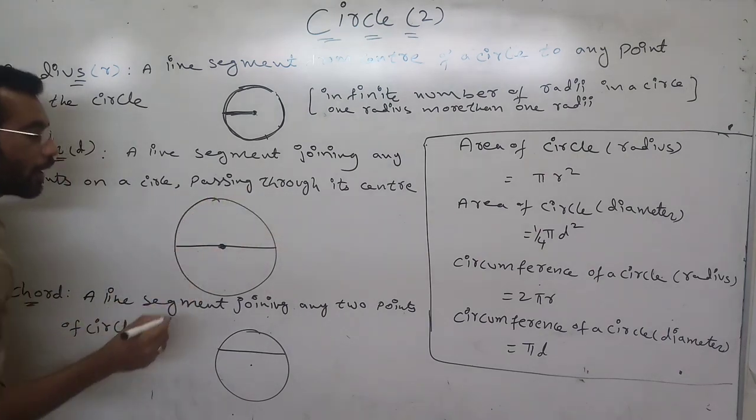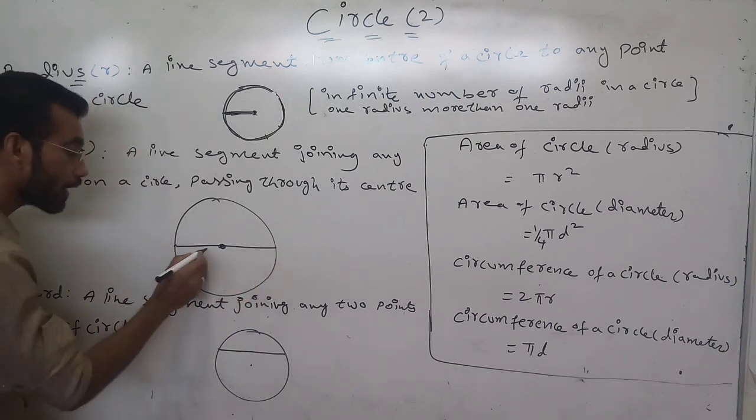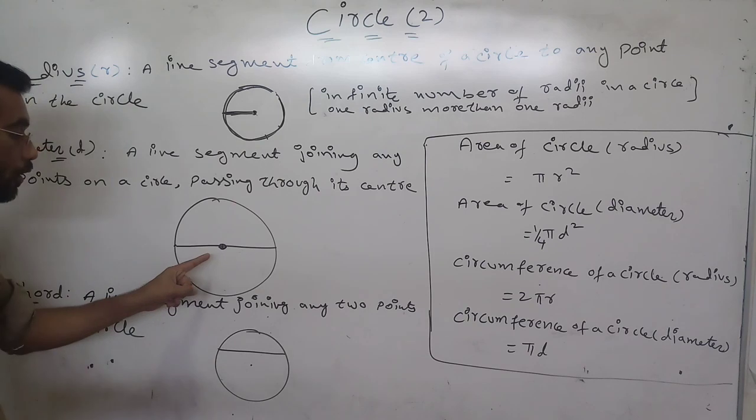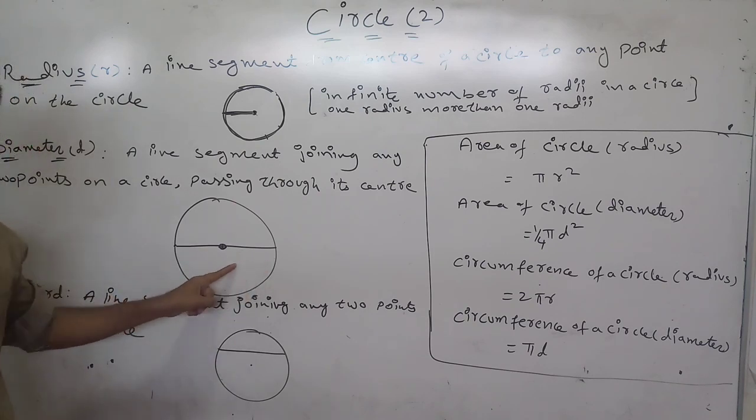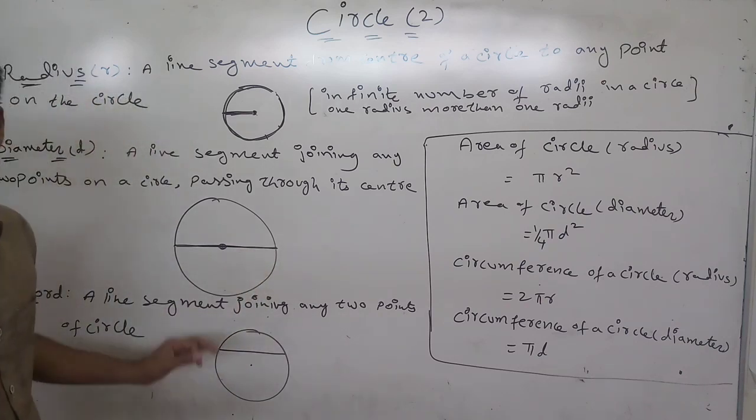See, a line segment which is joining any two points of the circle, from here I have taken, but it should pass through the midpoint. See, here to here I have taken. Okay, it is called a diameter.